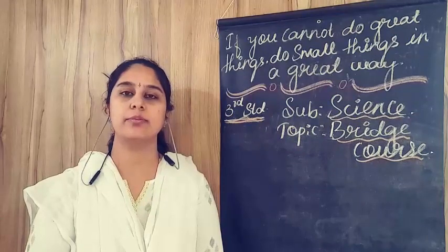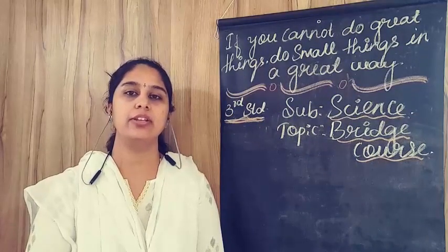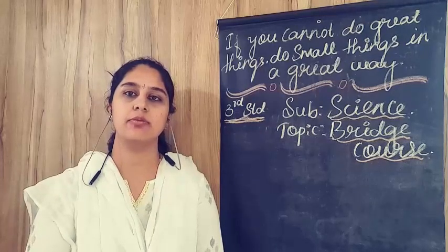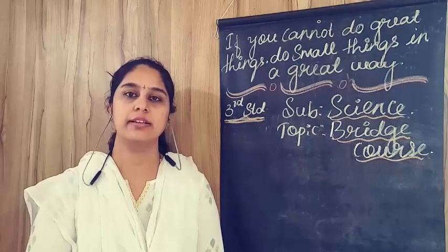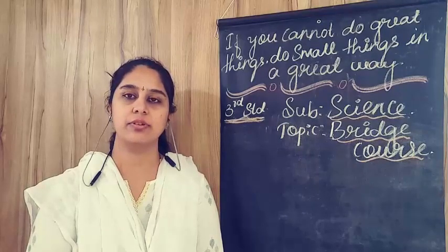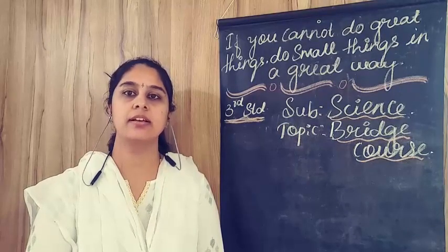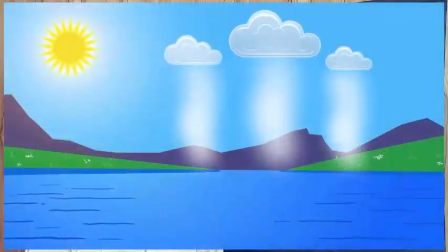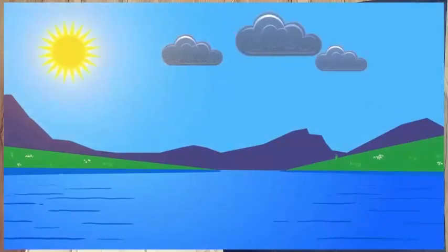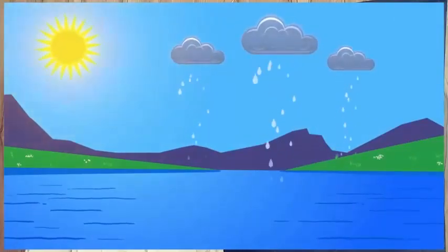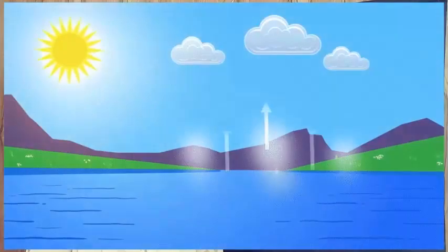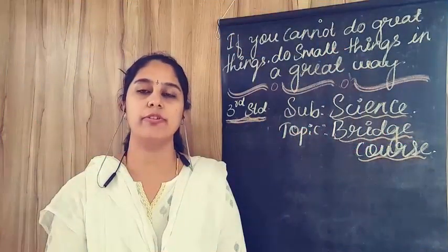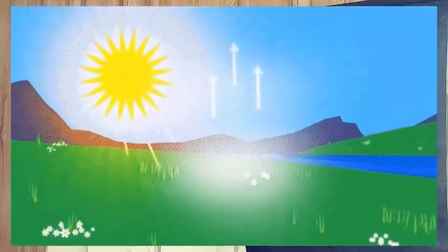Today we will discuss about water cycle. In nature, water keeps changing its form. This forms the water cycle. Let us read how water changes its form. The sun heats the water in rivers, lakes, ponds, and seas. This changes water into water vapor. Water vapor rises up in the air. High up, where it is cool, water vapor turns into tiny drops of water.